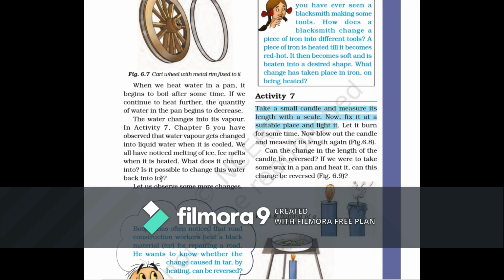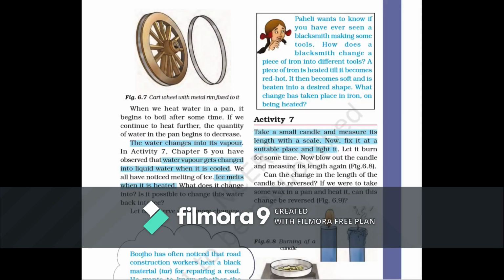Along with this, I would like to give you another example: if we heat water in a pan, it will decrease with time. We have already discussed in chapter 5 that evaporated water can be brought back to its original form by the process of condensation, meaning cooling it.